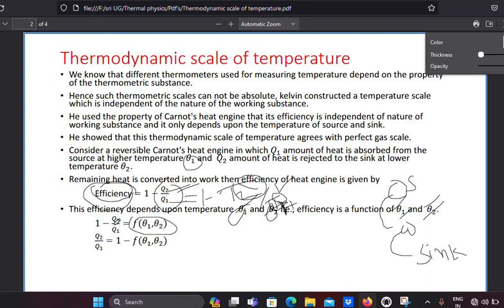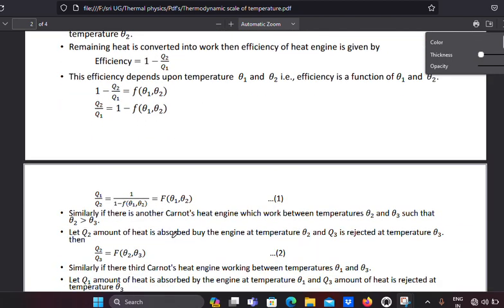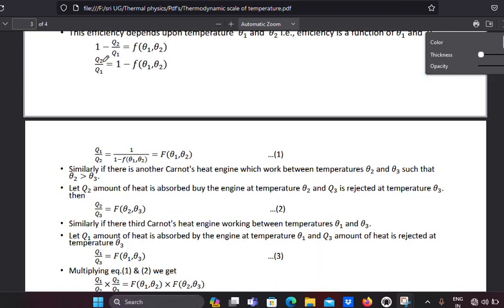Bring this to this side and the function to the other side, then for the positive function on this side, it becomes negative, and the negative Q2 by Q1 becomes positive. Now here we have Q2 by Q1. If you write Q1 by Q2, taking the reciprocal, it comes in the denominator. Let me take this whole function as capital F, which is also in terms of theta 1 and theta 2.